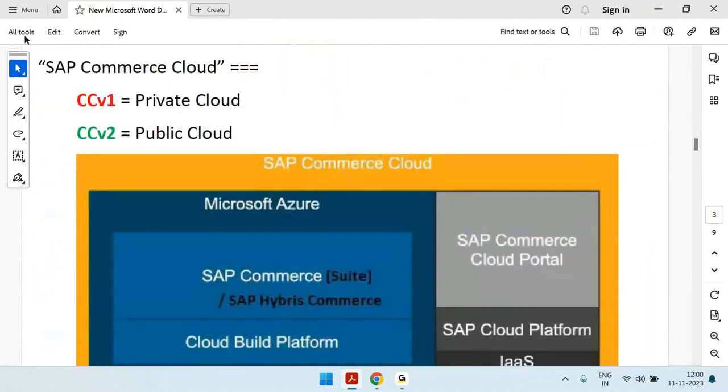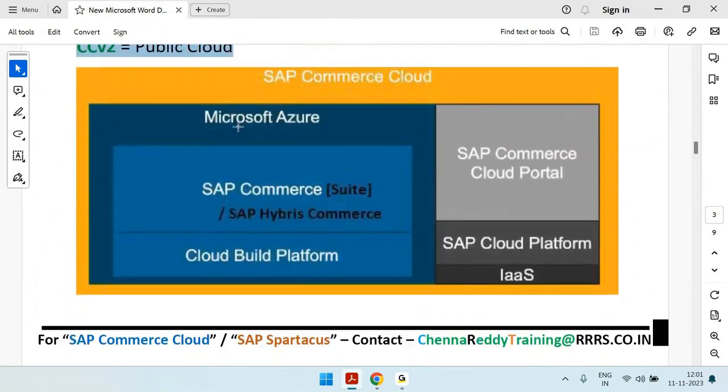Okay, SAP Commerce Cloud is available in two flavors, CCV1 and CCV2. CCV1 is a dead model or private model. It is no more, no one is using it. Everyone is using CCV2, which is a public model. In case of CCV2, you can see this is how the architecture looks. If you go with CCV2, you can develop the sites using SAP Commerce. After developing, you can build and host them in the CCV2 environment. So this is the high level architecture of SAP Commerce Cloud CCV2.